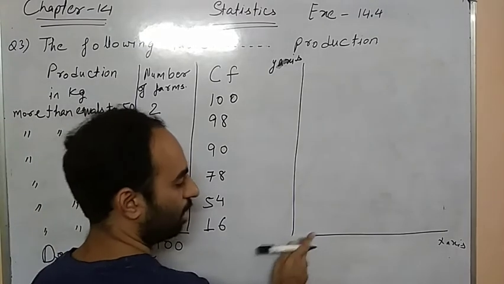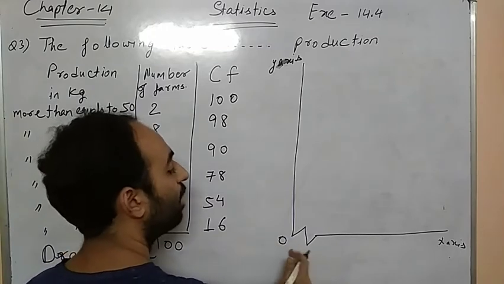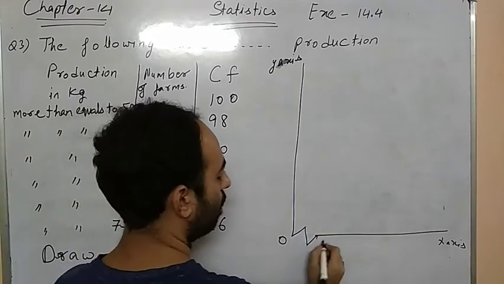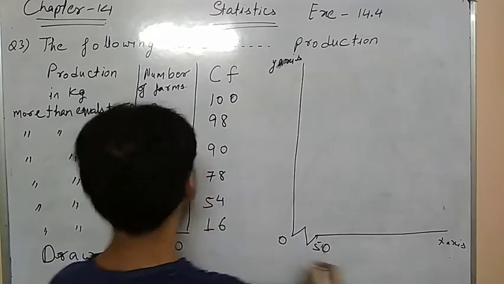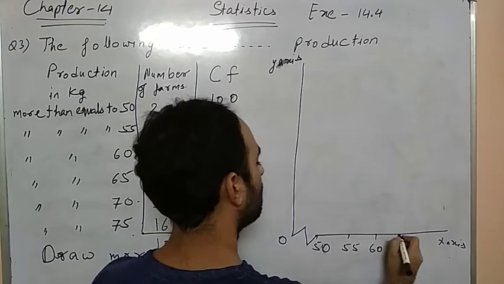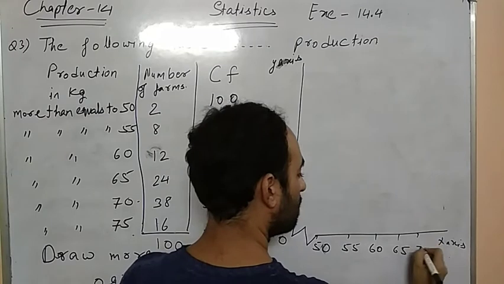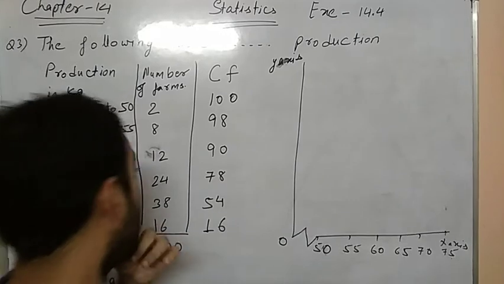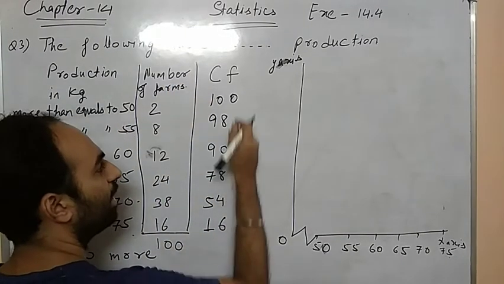So we use a kink. Why are we using a kink here? Because we are not going to start the graph in a systematic way; after a particular gap, we are going to start. Here we got 50, after that 55, 60, 65, 70 and at last 75. Similarly, the cumulative frequency is 16, 54, 78, 90, 98, 100.